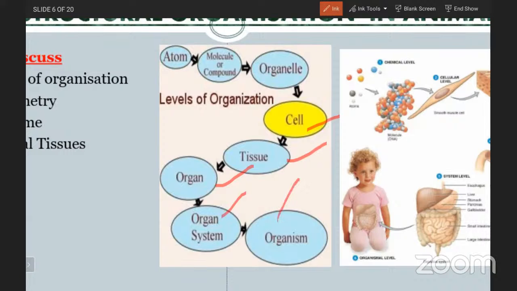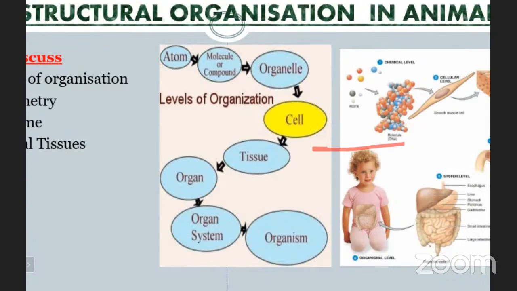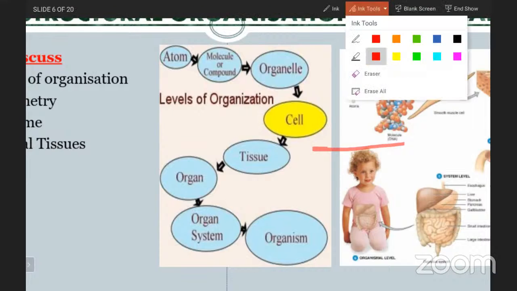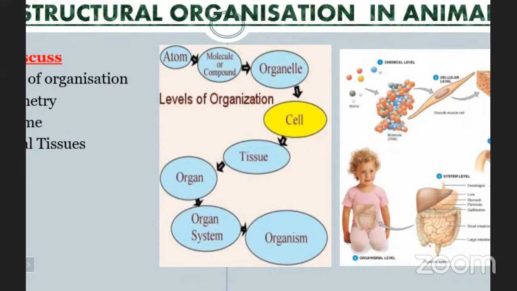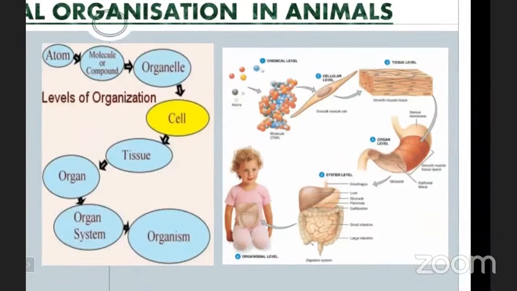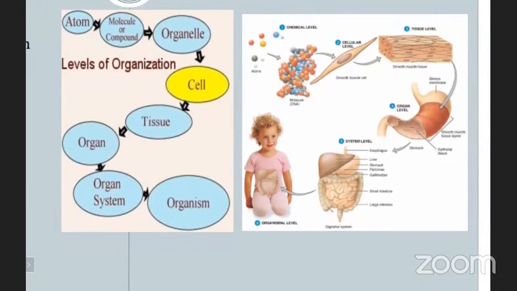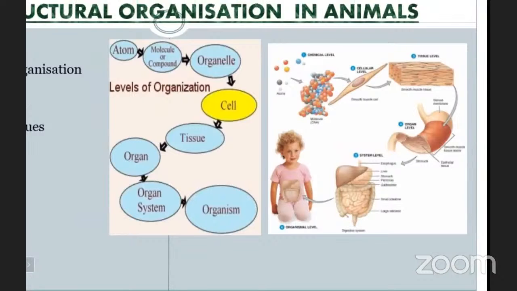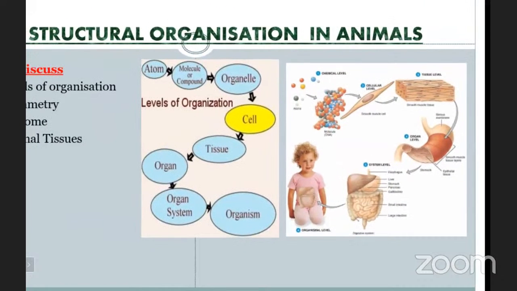So in this picture also you are able to see clearly how the cells are able to form the tissue and how the tissues are able to form an organ and how the organs are able to form an organ system and how it leads to the organism. So this is about the structural organization, and how it is useful for the formation of the organisms, and to know about the organisms in a detailed manner.